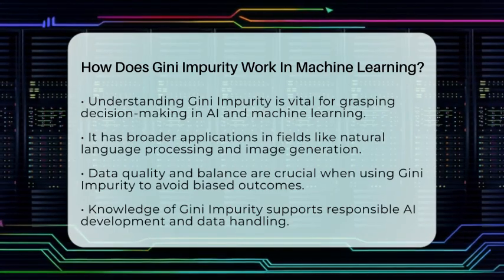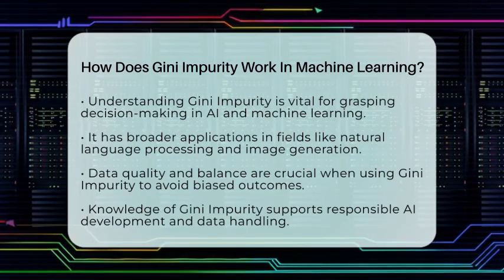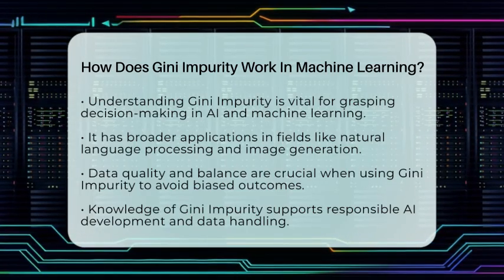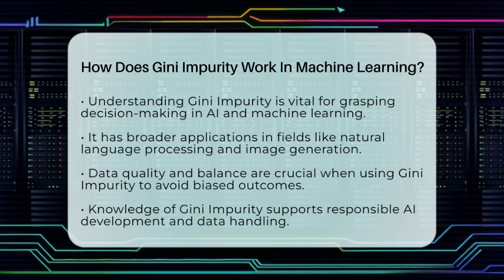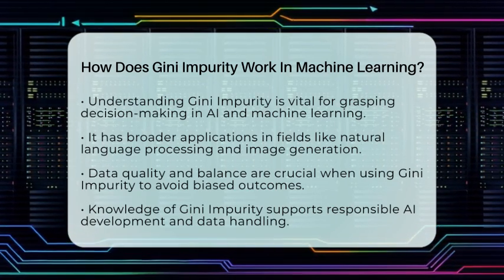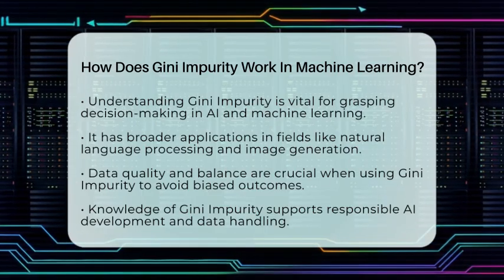By grasping how Gini impurity works, we can better understand the mechanics behind decision-making in machine learning models. This knowledge supports responsible artificial intelligence development and encourages careful consideration of how data is partitioned and decisions are made within models.